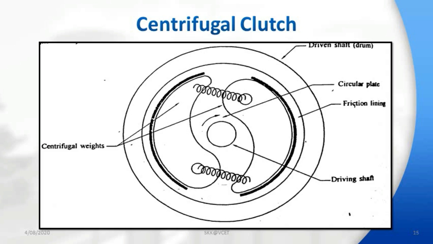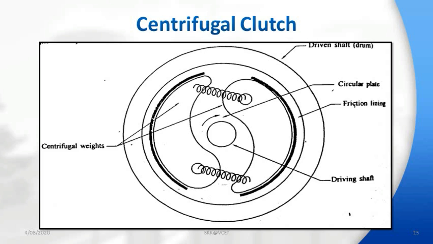In the fully centrifugal type, the springs are totally eliminated and the required pressure for keeping the clutch in engaged position is obtained only by centrifugal force. Then I call it a fully centrifugal type. Semi-centrifugal means it consists of springs and the centrifugal force. But fully centrifugal means the spring force is completely eliminated, only with the help of centrifugal force. The engaging and disengaging of the clutch takes place by varying the centrifugal force.